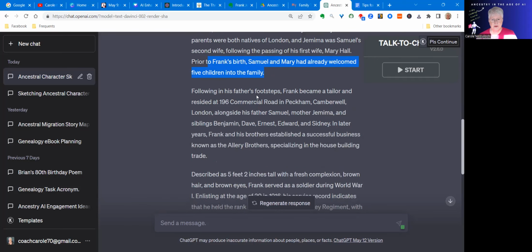It then goes on to talk about how he went on to become a tailor like his father, and the time he was living alongside his parents and his siblings, and it mentions the 5 brothers. And later on in life, which is quite true, the brothers established a business called the Allery Brothers. Decorators was the thing that was missing there, but specialising in the house building trade.